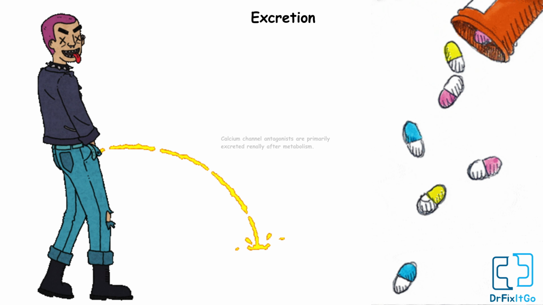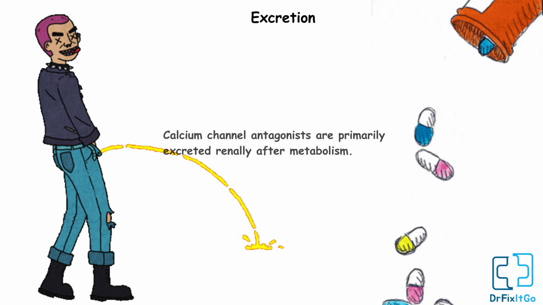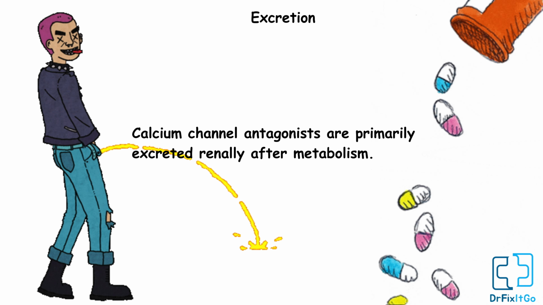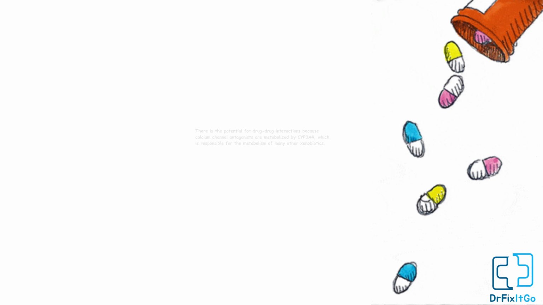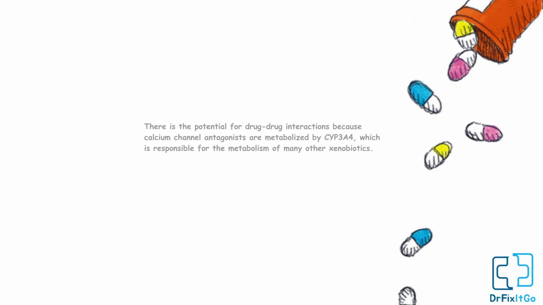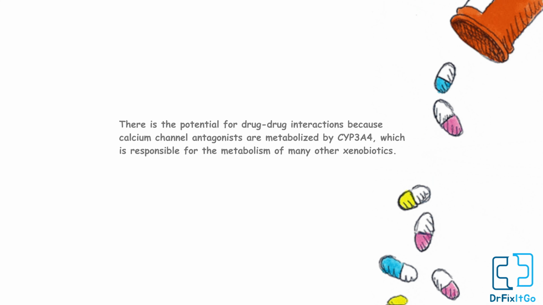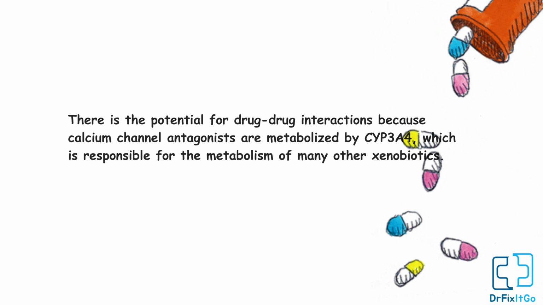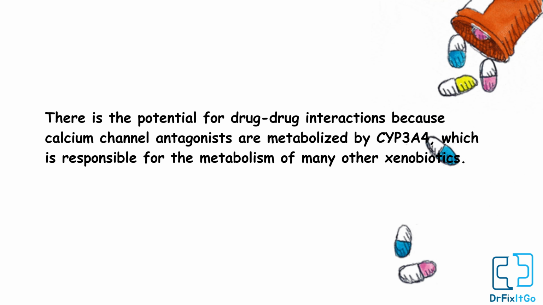Excretion. Calcium channel antagonists are primarily excreted renally after metabolism. There is the potential for drug-drug interaction because calcium channel antagonists are metabolized by CYP3A4, which is responsible for the metabolism of many other xenobiotics.